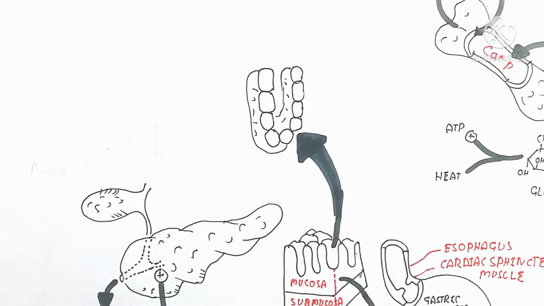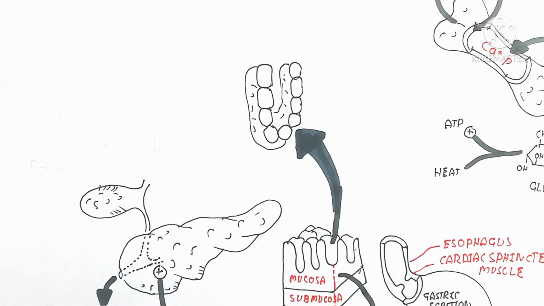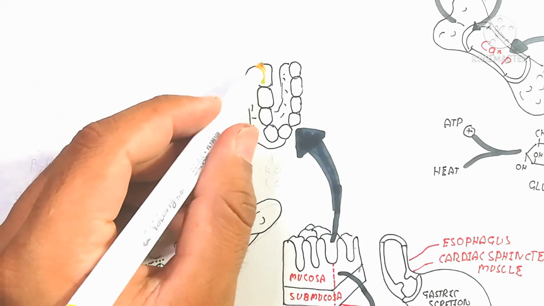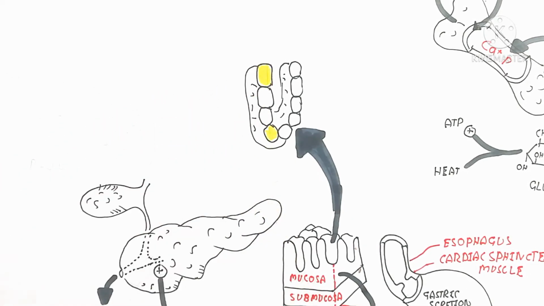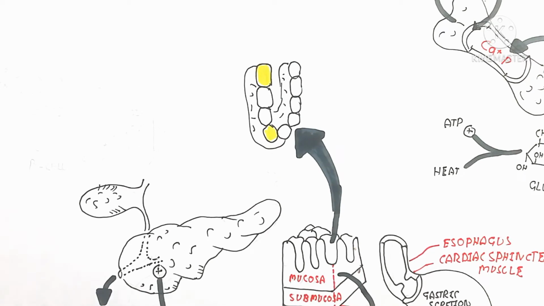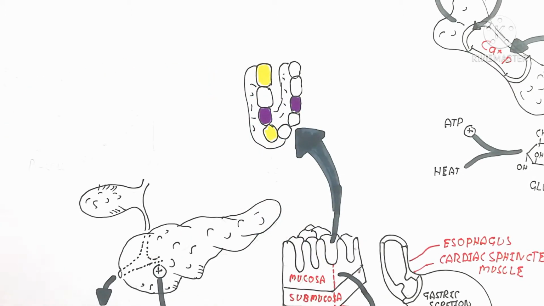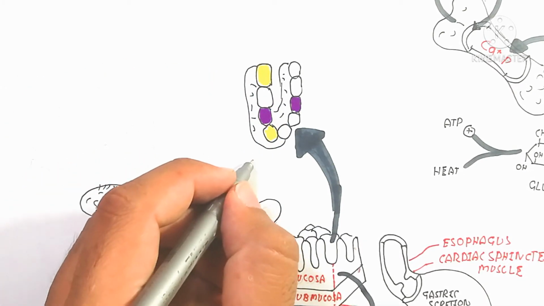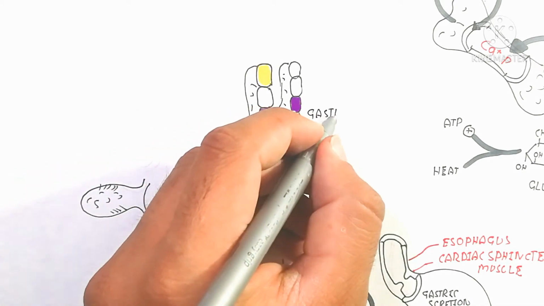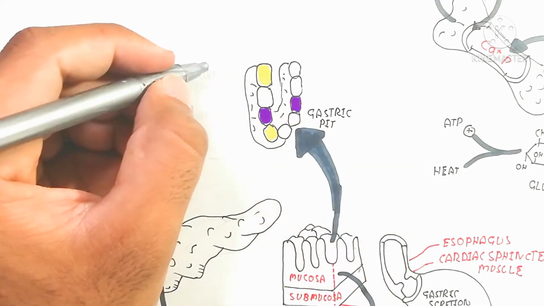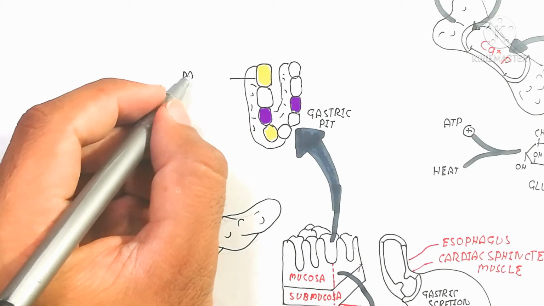First of all, we will discuss the endocrine system from here, where the enteroendocrine cells are present in the mucosal layer. Here is the gastric pit. The gastric pit secretes hydrochloric acid and pepsinogen. The pepsinogen is released from the chief cell, while the parietal cell produces the hydrochloric acid.